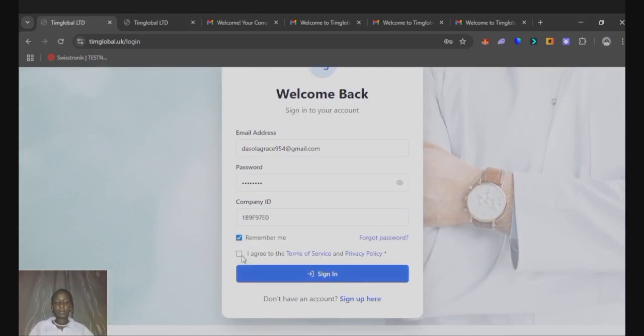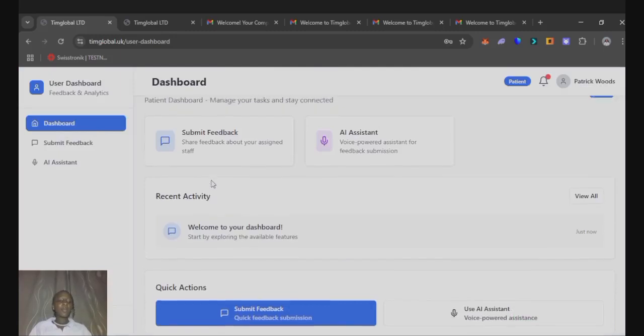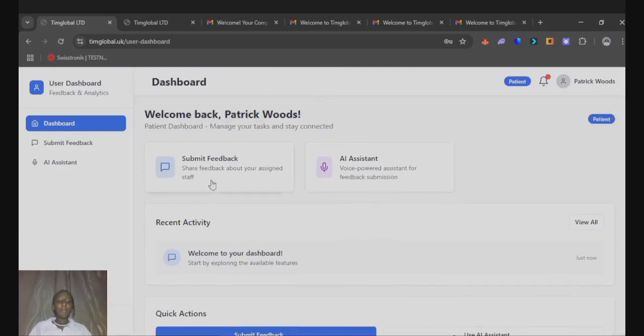Okay, we'll be signing in now. So these are the actions that the client can perform on his dashboard. It can submit feedback and it can also use the AI assistant to submit feedback about staff members or fellow patients.